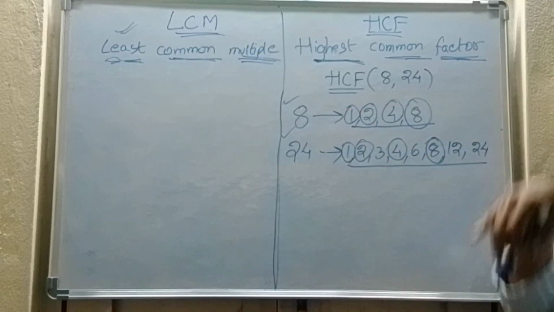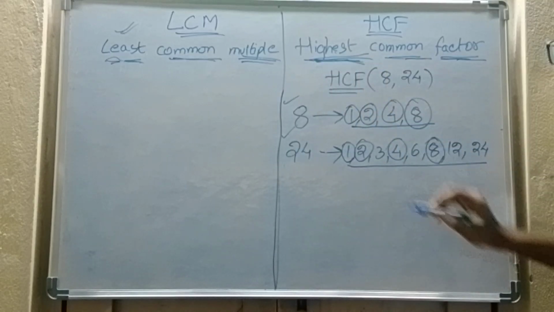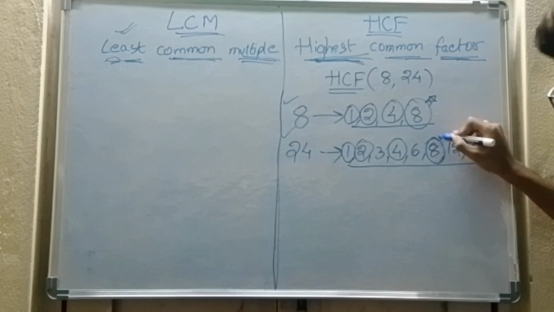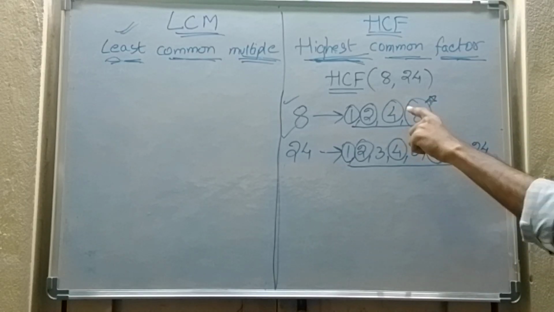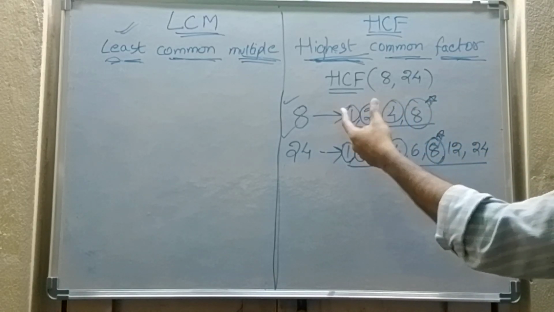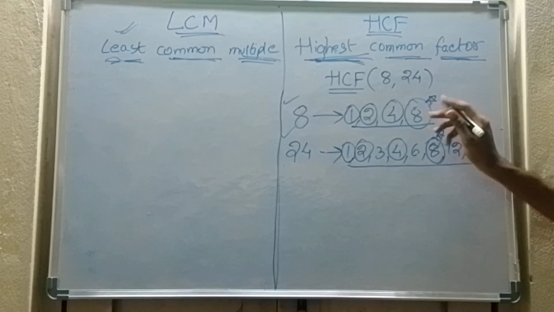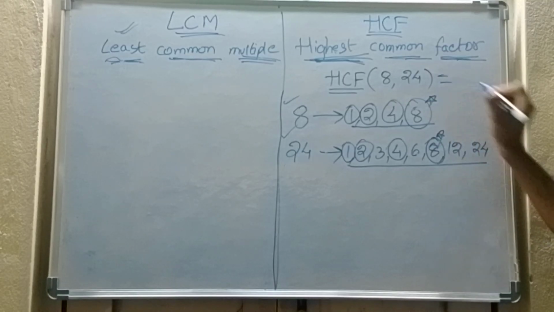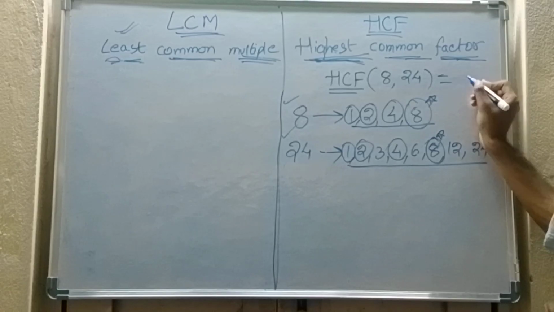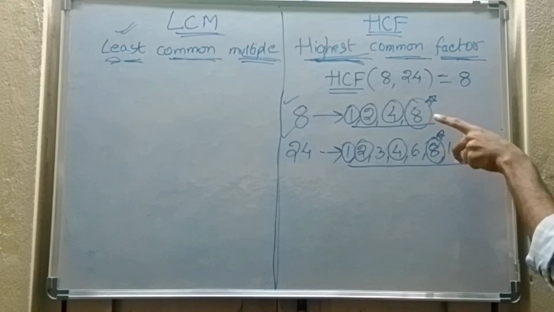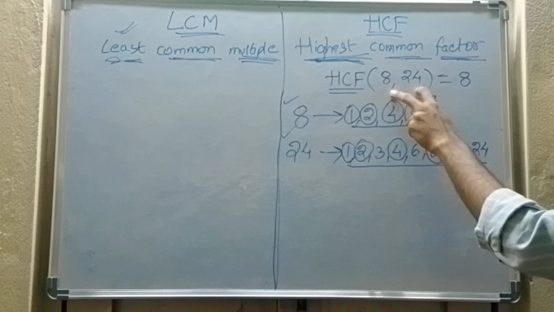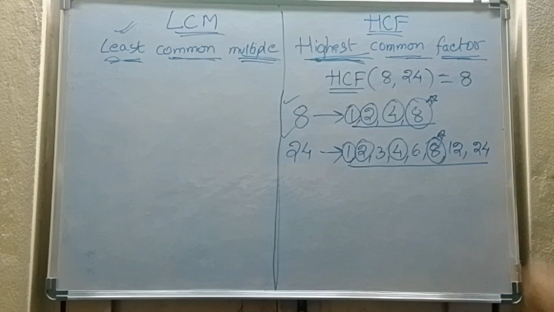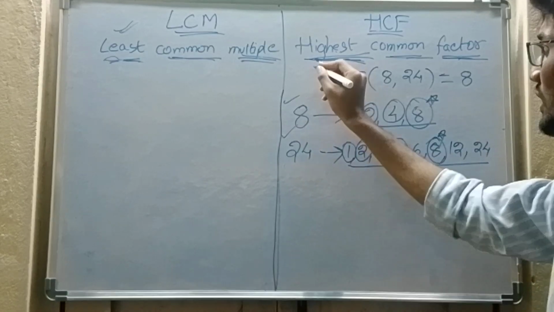But what I want is the highest common factor. What is the highest common factor? 8. Look here, the factor 8 is present in both, and 8 is the highest one. That's why it is the highest common factor. What is the highest common factor of 8 and 24? 8 is the highest common factor of 8 and 24. So HCF and LCM are relations of two numbers. I hope you understand the concept of HCF.